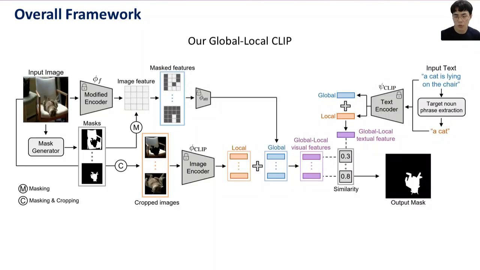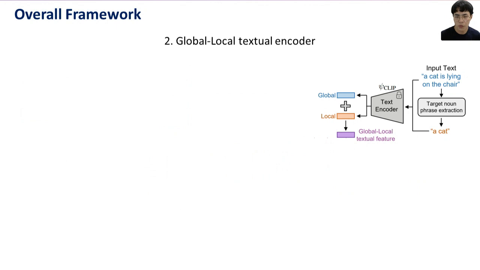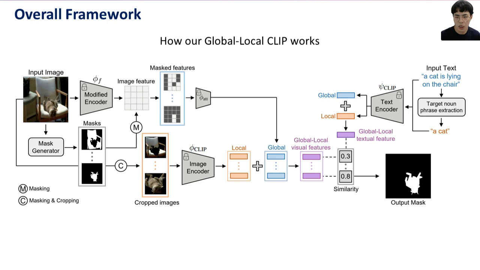This is our overall framework named Global-Local CLIP for the zero-shot RIS task. Our framework mainly consists of two parts: Global-Local Visual Encoder for visual representation, and Global-Local Textual Encoder for textual representation. Now let's explain how our Global-Local CLIP works.